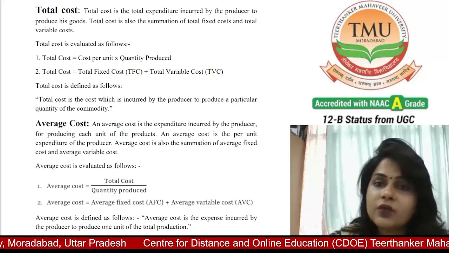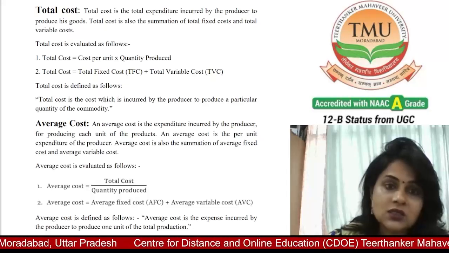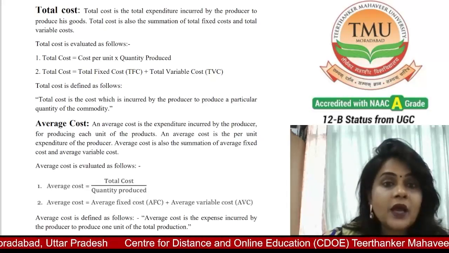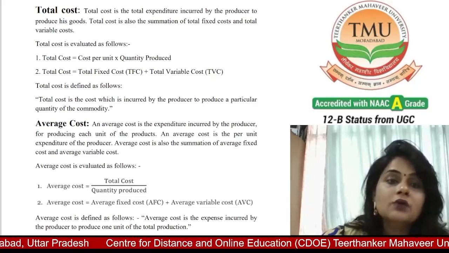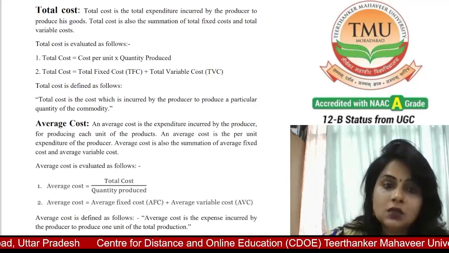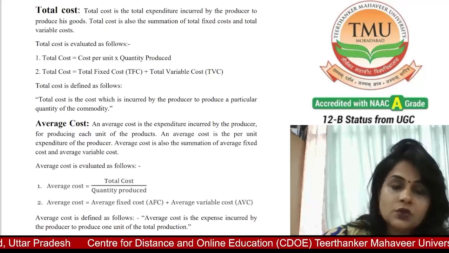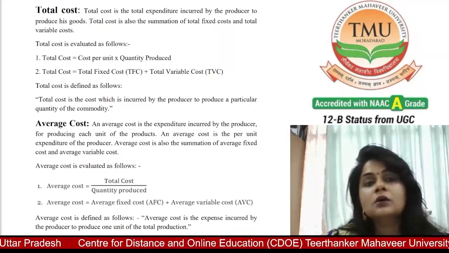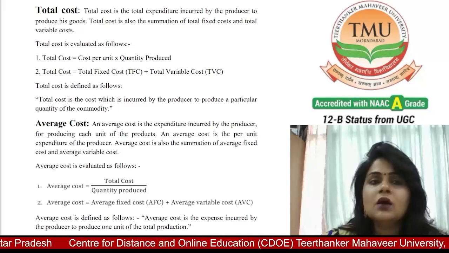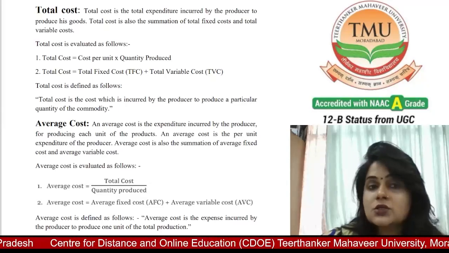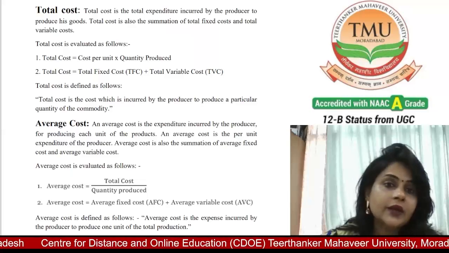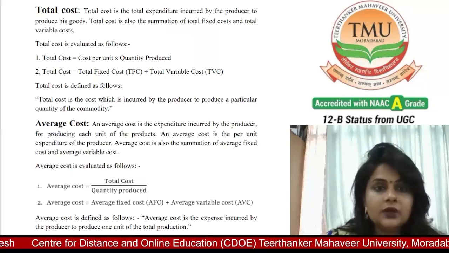And when the demand for the particular goods falls, the supplier decreases the output because he has to face the loss. So a company, according to the requirement of the customer, increases and decreases its output.